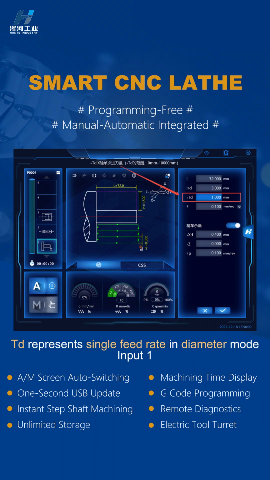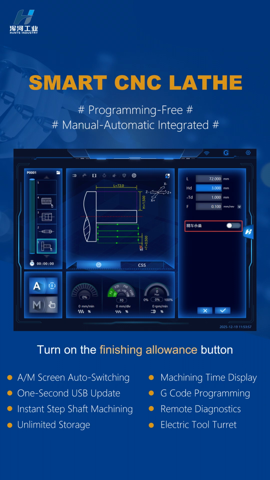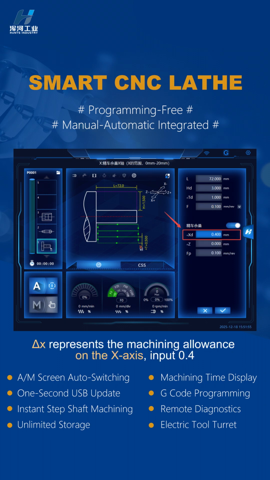TD represents single feed rate in diameter mode, input 1. F represents the tool feed rate, input 0.1. Turn on the finishing allowance button. Delta X represents the machining allowance on the X-axis, input 0.4.